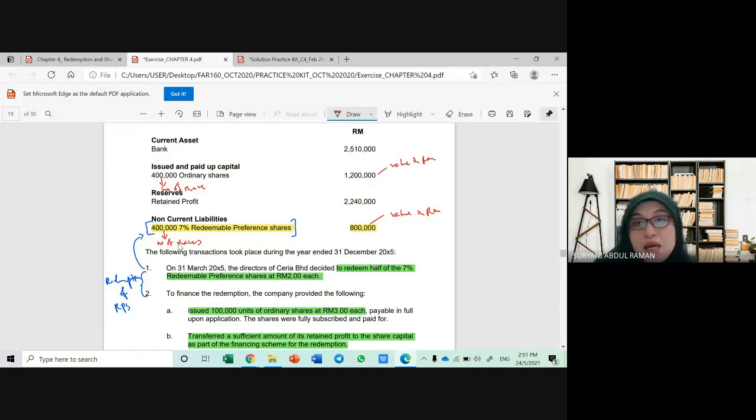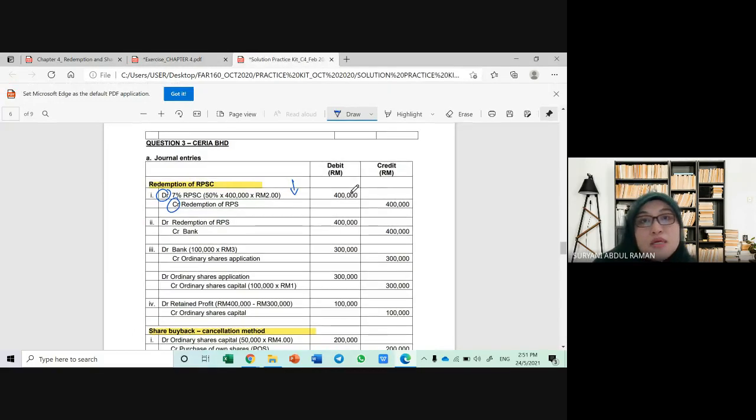Yes, okay. Half here refers to half from the 400,000 units of shares, and then you multiply with 2 ringgit. So that is the working. Therefore, the answer is 400,000 ringgit. Ringgit, I'm talking about ringgit.